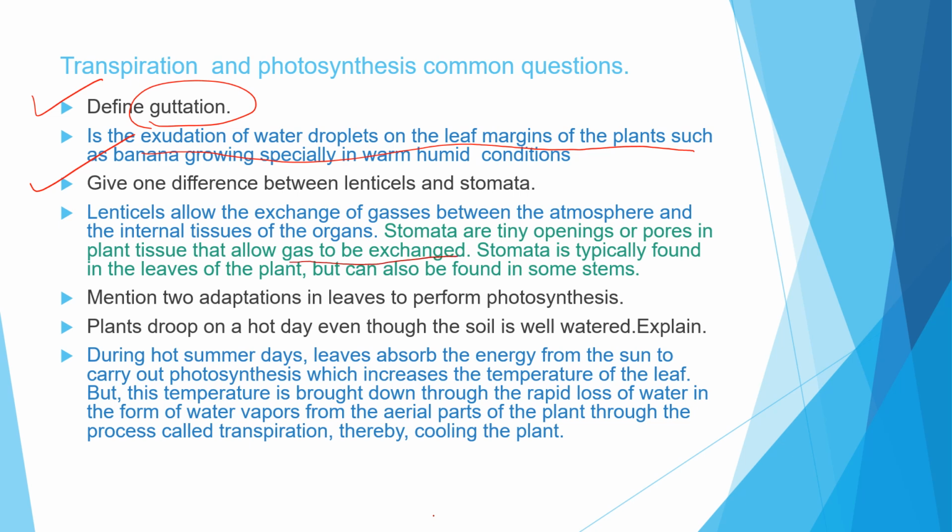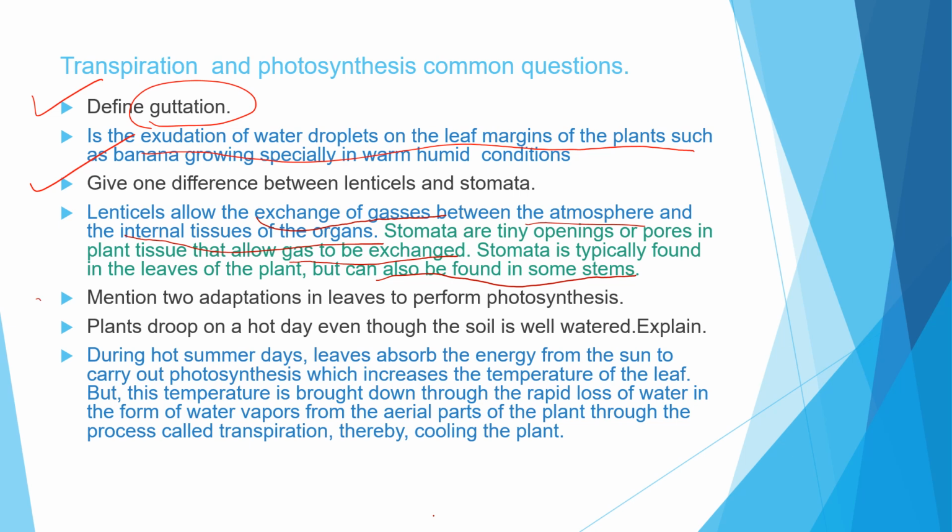Stomata are typically found in the leaves of a plant, but can also be found in some stems. So the difference is that lenticels cause the exchange of gases between the atmosphere and the internal tissues of certain organs, whereas stomata are tiny pores which cause gaseous exchange between the plant tissue and the environment. They are found in leaves as well as in some stems.